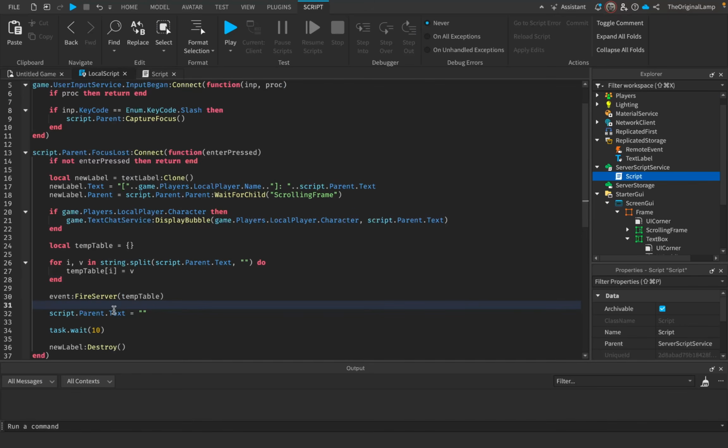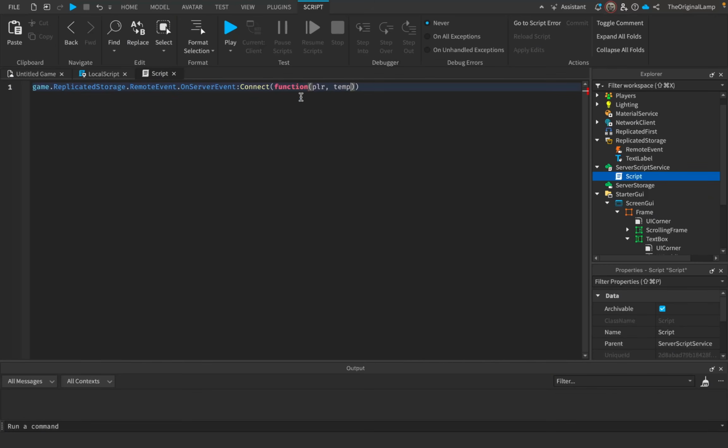And again, remember, we gave it this table, right? So I'm going to call it temp table. Here we're just hoping that Roblox does not detect that this table contains a secret phrase, because as of right now, the table seemingly just has random characters, right? So then all we're going to do is go through every single player except for our player.